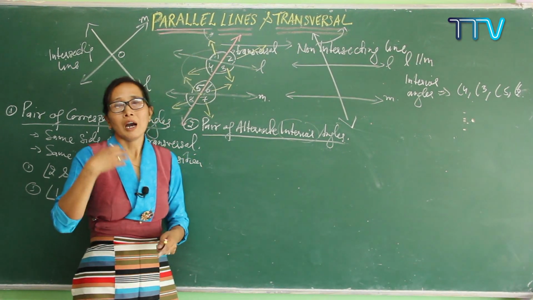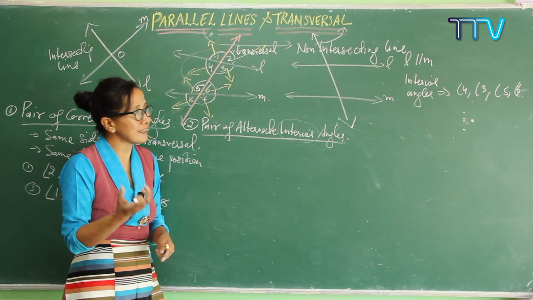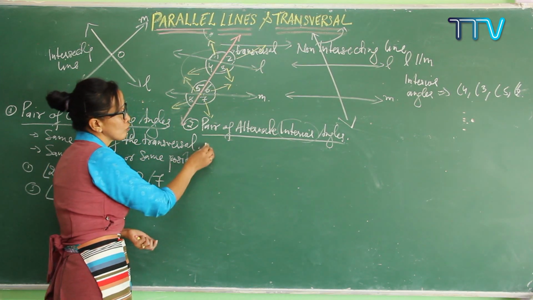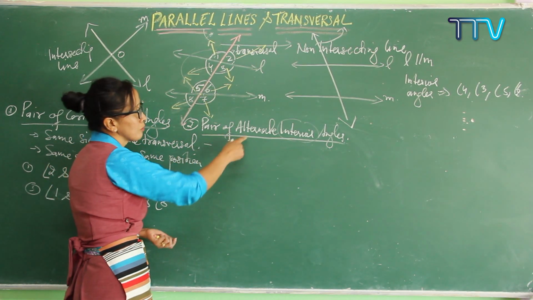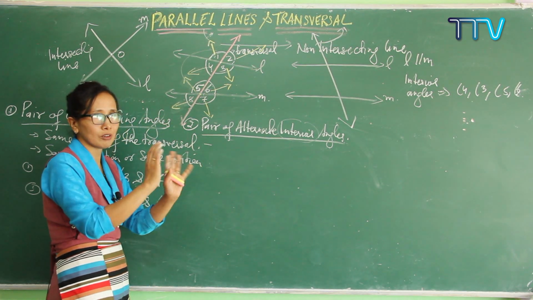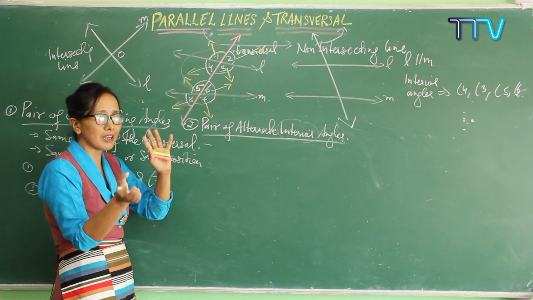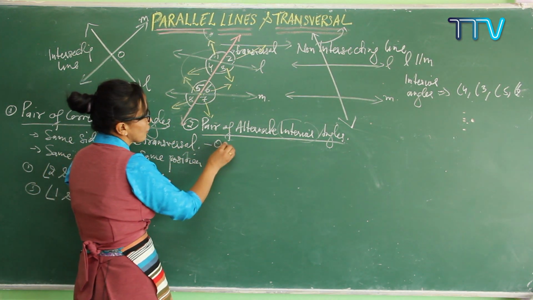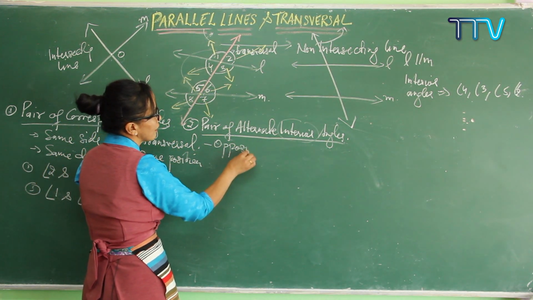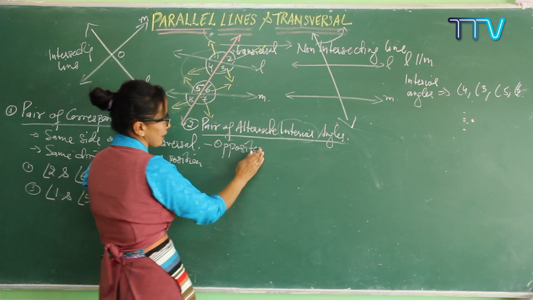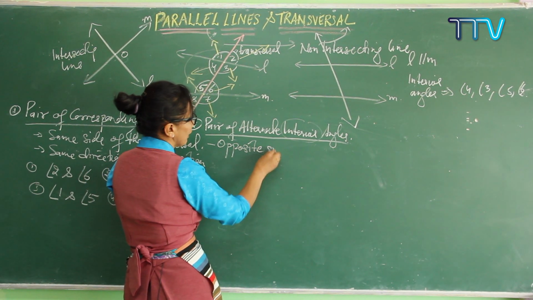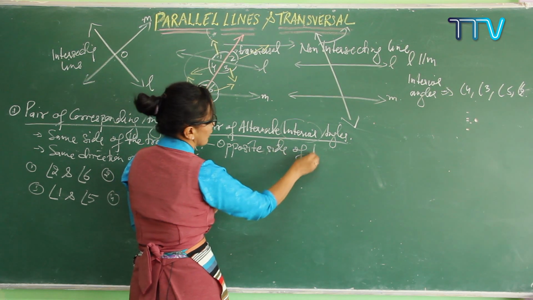How do we identify them? What conditions do we need? First of all, alternate means opposite. Both angles should lie on the opposite sides of the transversal.